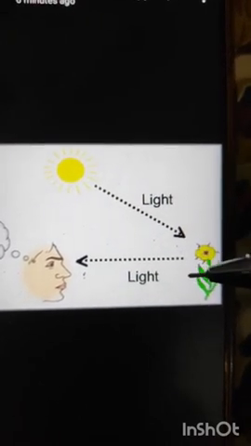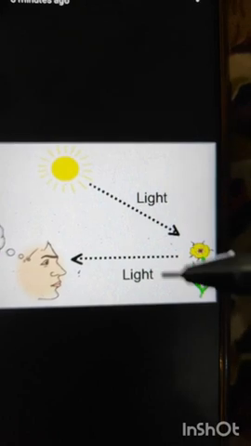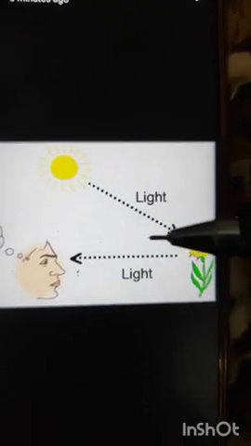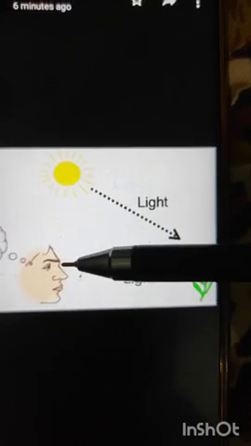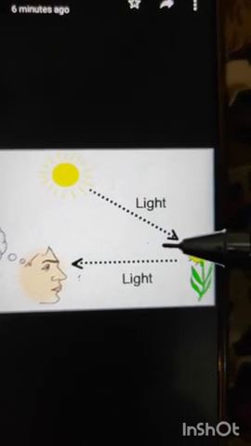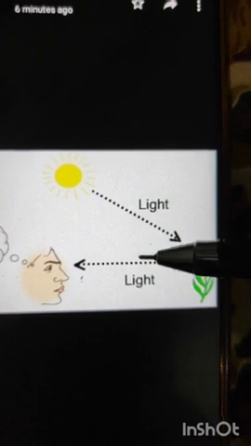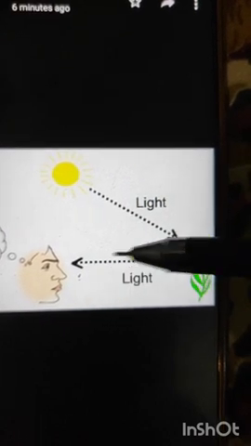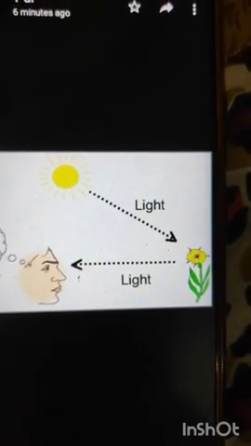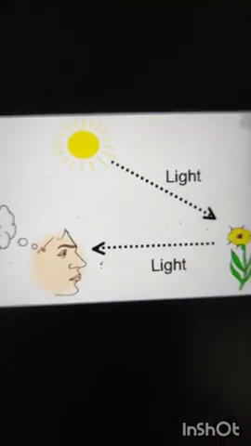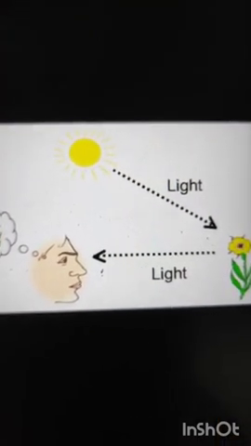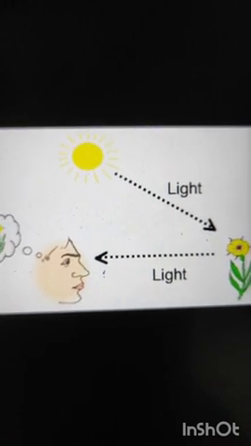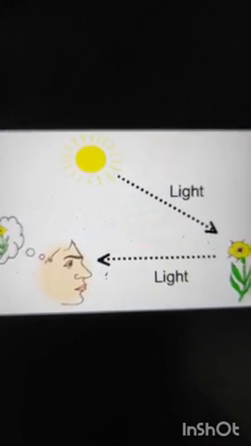So it means sensation of sight is not possible without the two things, that is the light and our eyes. This reflected light reaches our eye and we are able to see the objects. Therefore, in order to have a clear vision, presence of light and proper functioning of the eye is a compulsion.